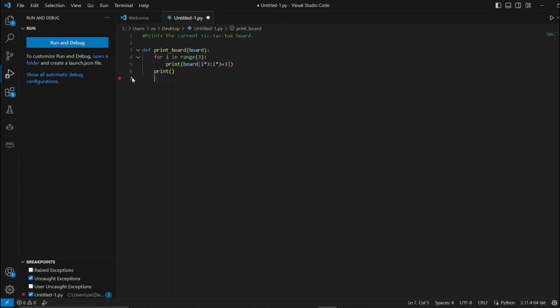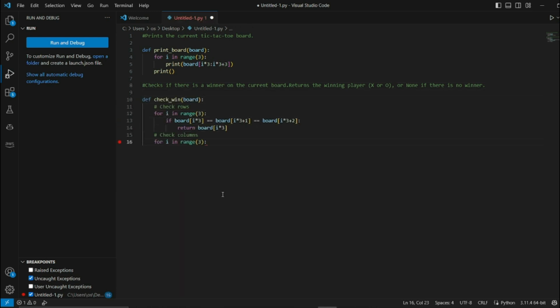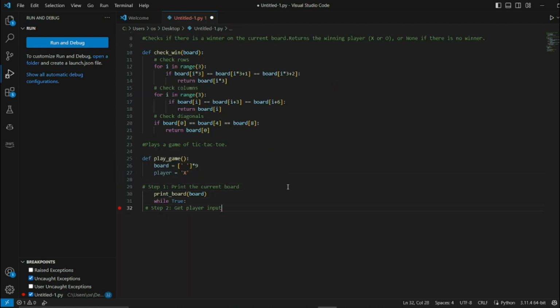And after that, it will directly give me a suggestion to define print board, and it will create the code suggestion for that comment. After that I'm just going to comment again to check if there's a winner on the current board. Returns the winner value X or O, or none if there is no winner. And after that my third comment is going to be check rows, check columns, check diagonals. And after providing a few more comments, it basically generated the whole code for me.